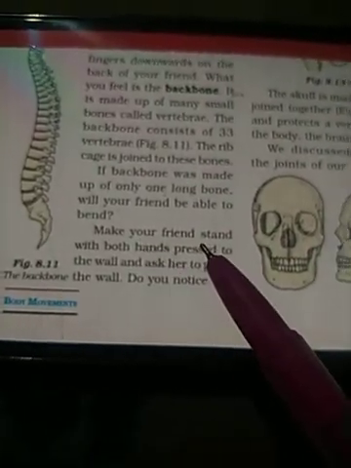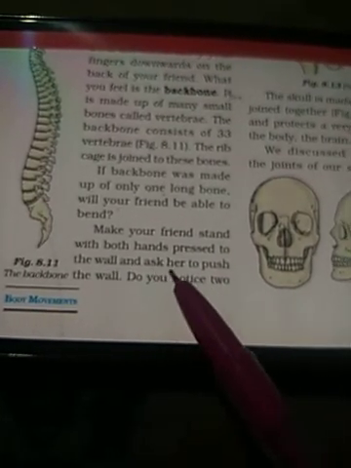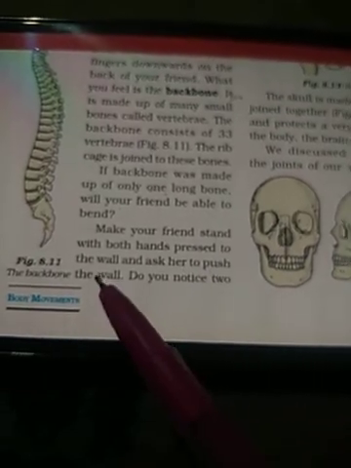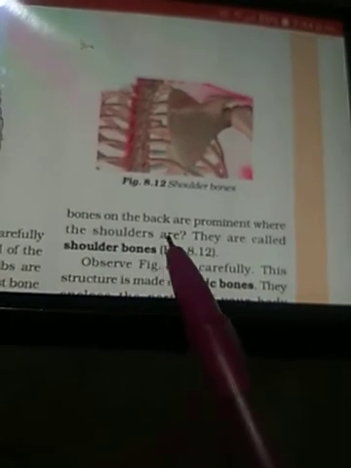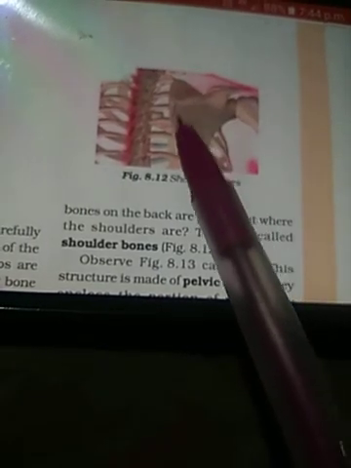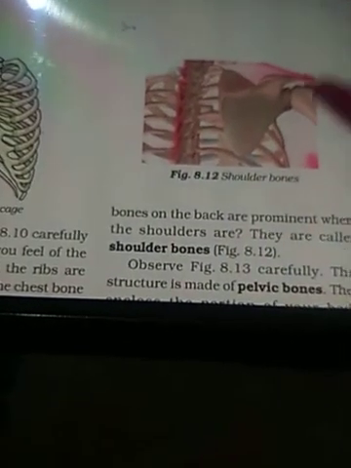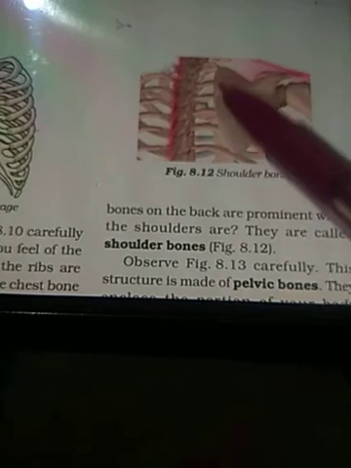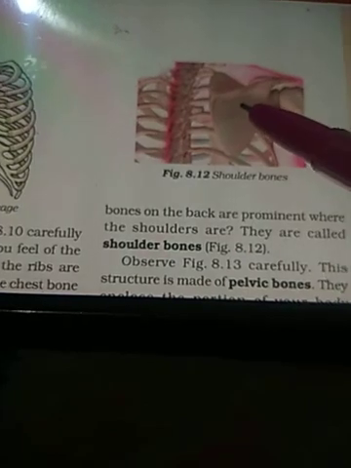Now, make your friend stand with both hands pressed on the wall and ask her or him to push the wall. Do you notice? Two bones on the back are prominent where the shoulders are. These are called shoulder bones. As you can see here, these are called the shoulder bones. When your friend is pushing the wall, you can see this kind of structure rising up, and this is the shoulder bone.